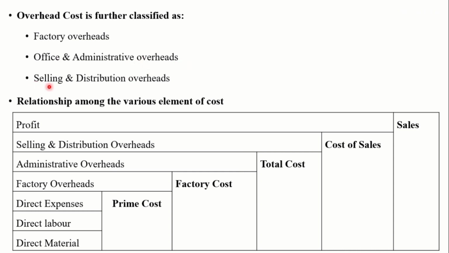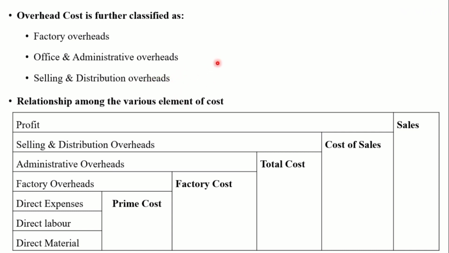Then next, selling and distribution overhead. Selling and distribution overhead consists of all overhead costs incurred from the stage of final manufacturing of finished goods till the stage of sale of goods in the market and collection of dues from the customers. Listen carefully. Again, these are indirect material, indirect labor and indirect expenses.